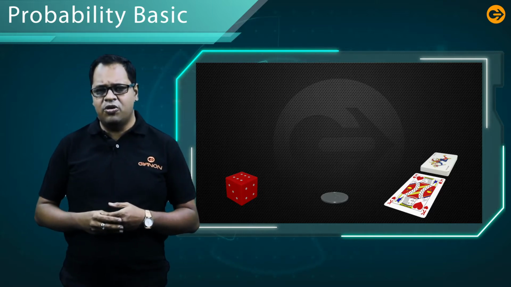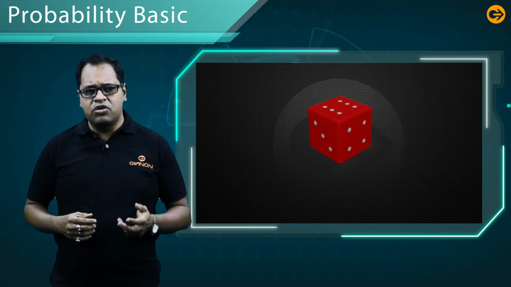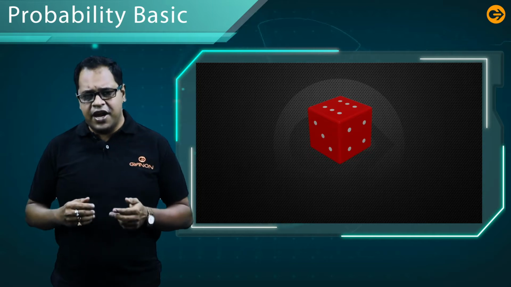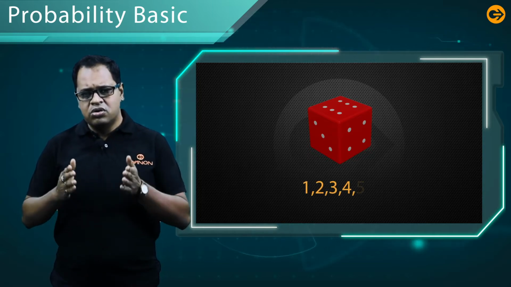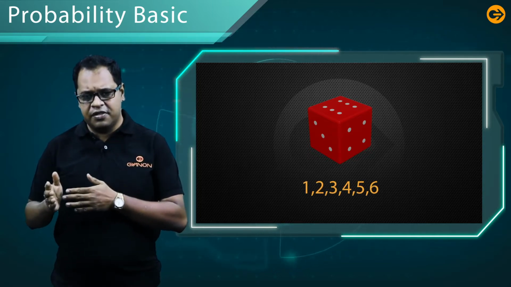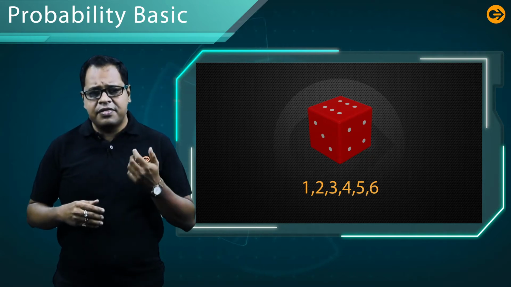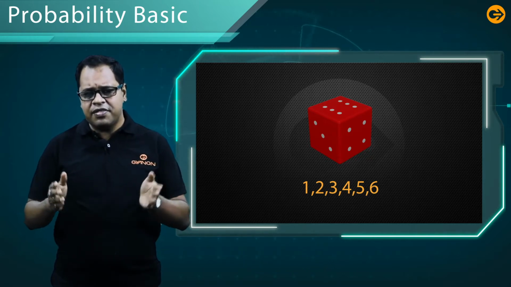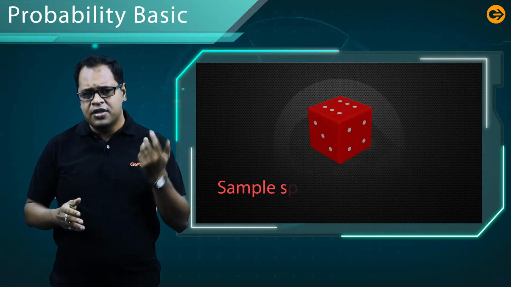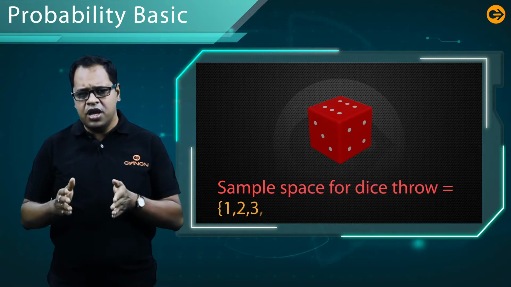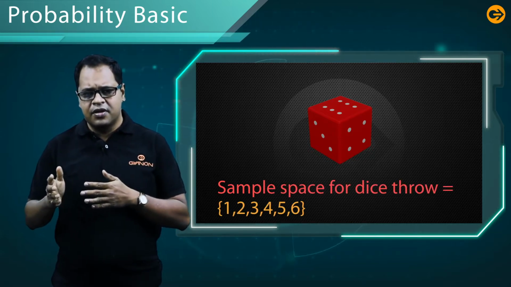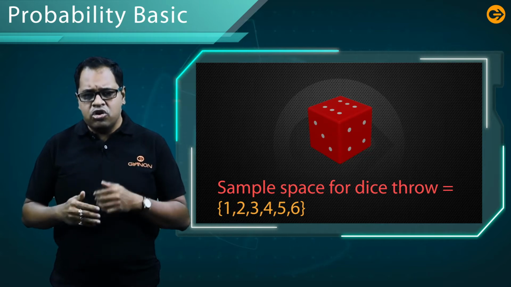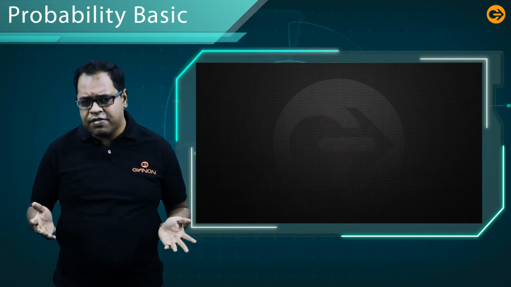Okay, let's go. If a die is thrown, there is a chance of getting 1, 2, 3, 4, 5, 6. They are known as sample space. So what is the sample space for a dice throw? It is 1, 2, 3, 4, 5, 6. If the dice is thrown twice, then what is the sample space?